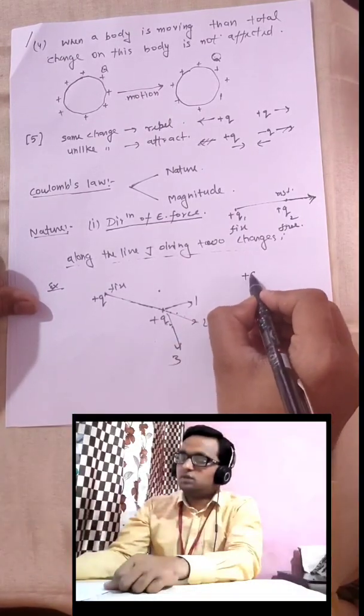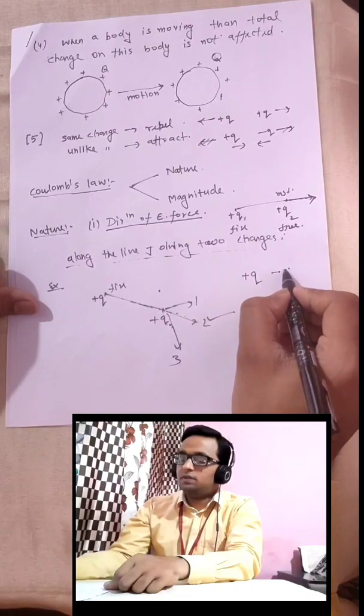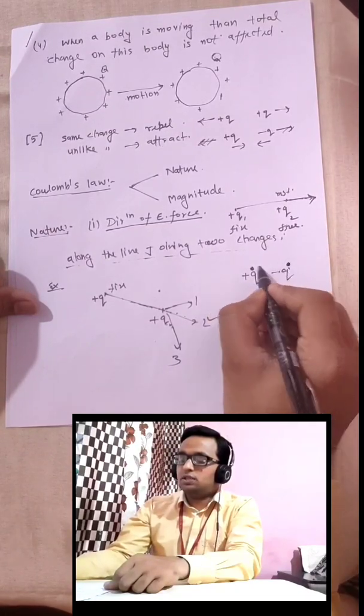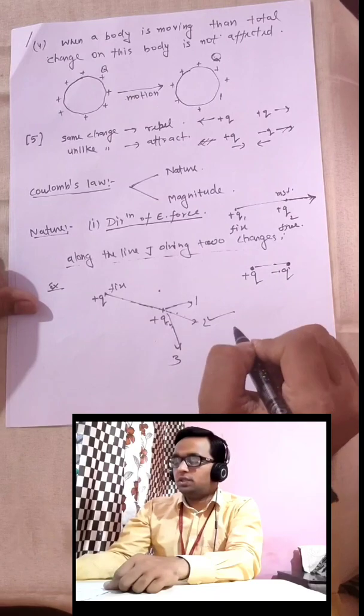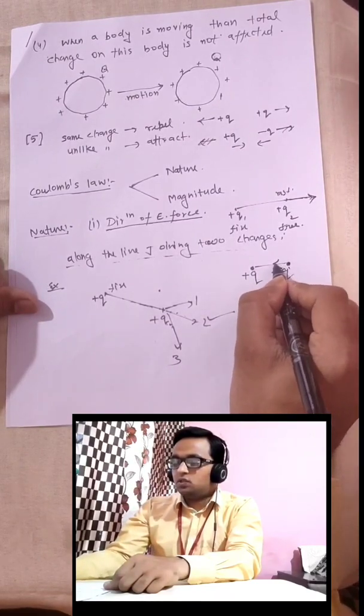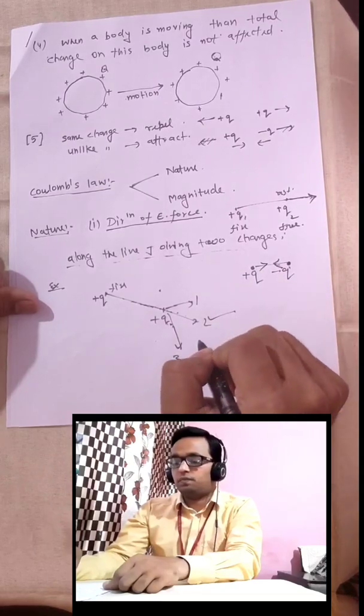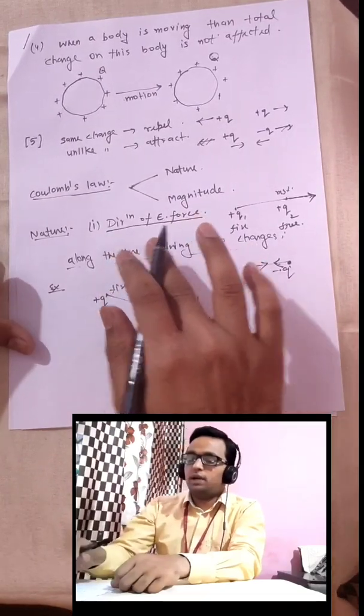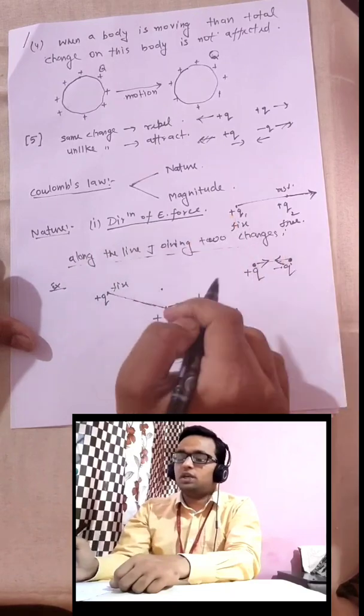Similarly, if we have a positive charge and a negative charge kept near each other, then we observe that the charge minus q moves towards plus q. So this was the first point regarding the nature of the electrostatic force.